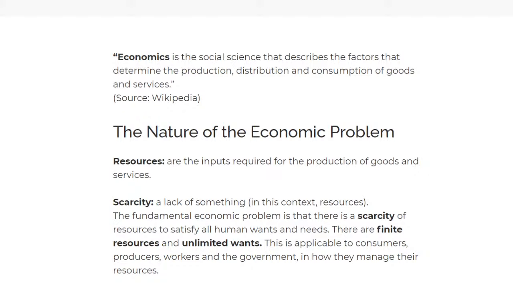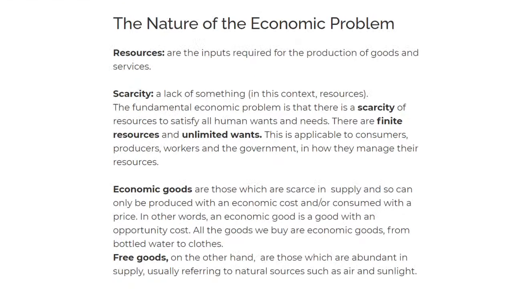So resources are basically inputs, and we know that, and we'll come across resources throughout the entire economics syllabus. Okay, we'll move on to scarcity. Scarcity is a lack of something, and just from its definition, even if you search on Google what scarcity is, you'll just simply get a lack of something. And in this context, in economics, we're saying a lack of resources.